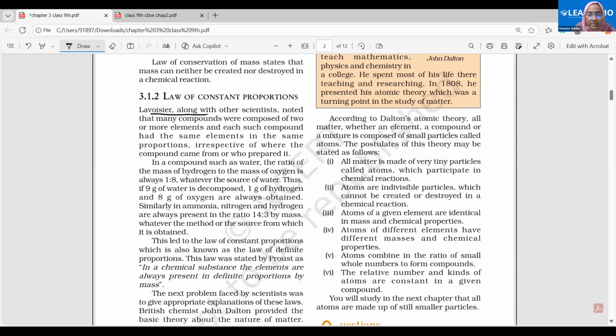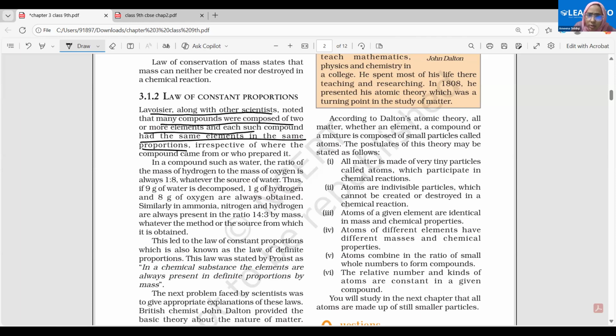Lavoisier, along with other scientists, noted that many compounds are composed of two or more elements. That is very obvious. Compounds are formed when two or more elements are combined together. And each such compound had the same elements in the same proportion. If you are talking about water, water will have hydrogen and oxygen in a fixed proportion.